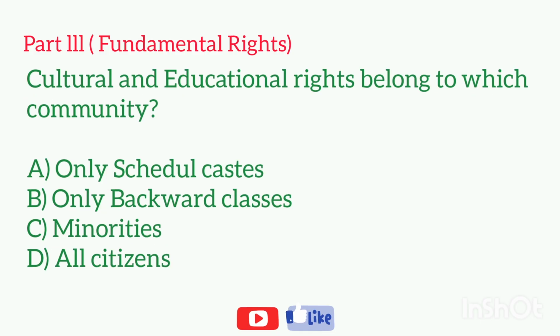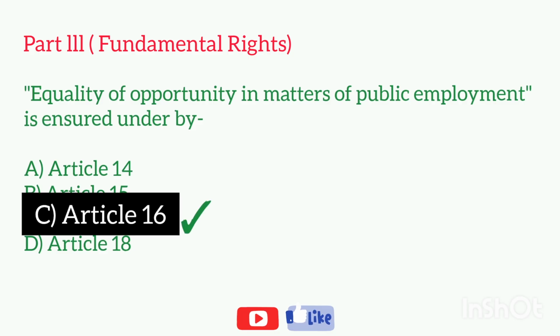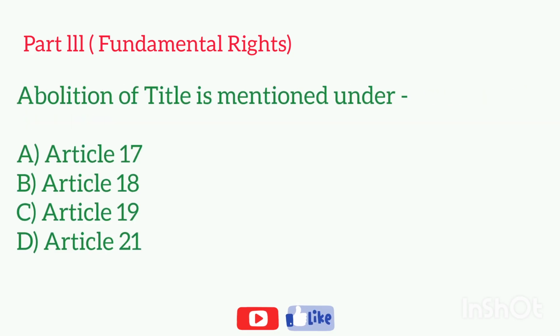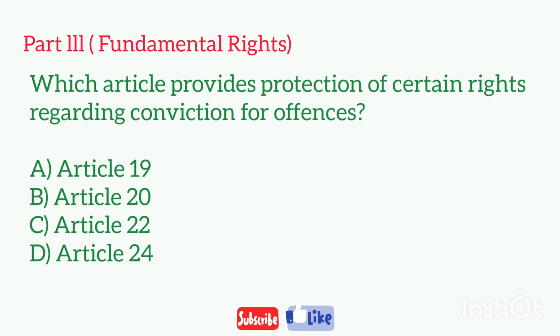Cultural and educational rights belongs to which community? Equality of opportunity in matters of public employment is ensured under by. Abolition of title is mentioned under. Which article provides protection of certain rights regarding conviction for offences?